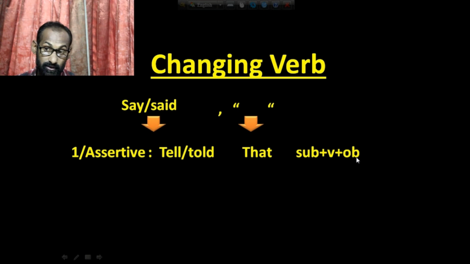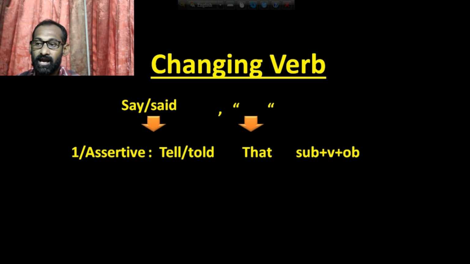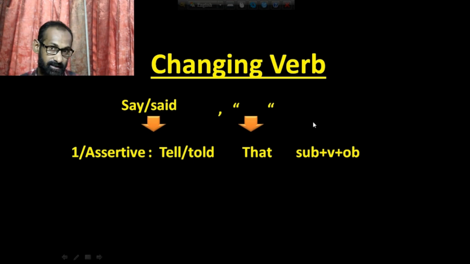I think you should watch very seriously. Look again. According to the assertive sentence, you have to use tell or told instead of say or said, and then you have to use that instead of inverted comma, and the next part of the sentence will be subject plus verb plus object.